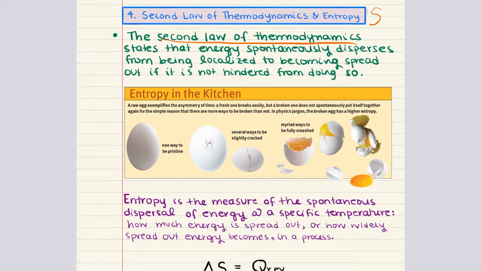Entropy also has implications in the distribution of energy. In a higher entropy state, energy is more evenly distributed, whereas in a low entropy state, energy is more unevenly distributed. In short, entropy is a measure of the spontaneous dispersal of energy at a specific temperature. How much energy is spread out, or how widely spread out energy becomes in a process.